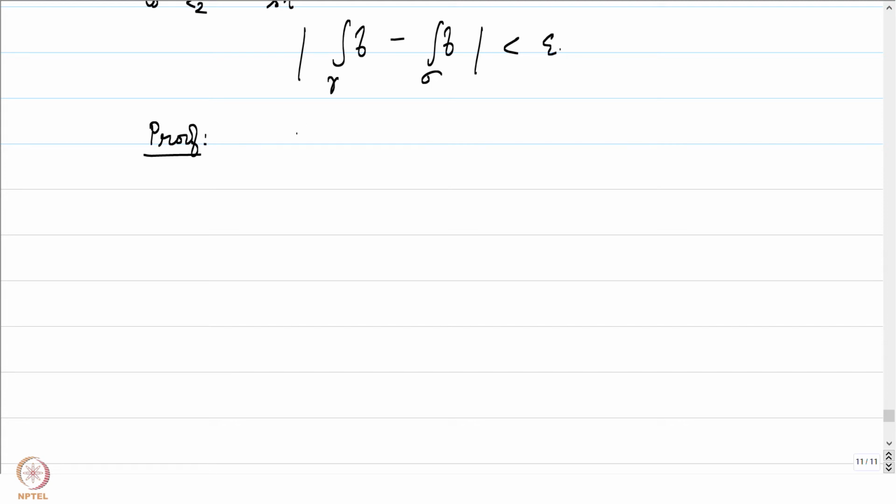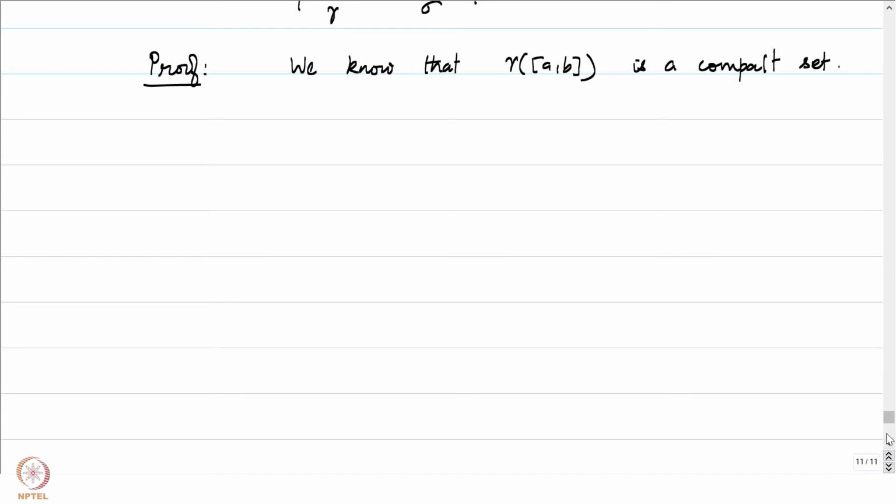To do that, we observe that gamma of the interval AB, which is the image, is a compact set. This is because continuous images of compact sets are compact.